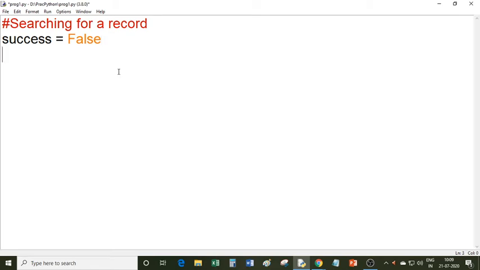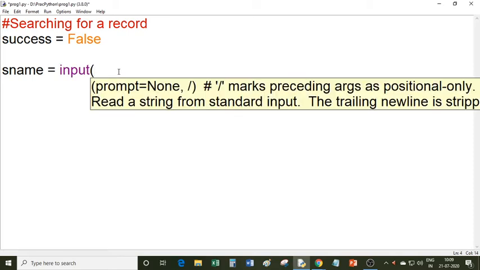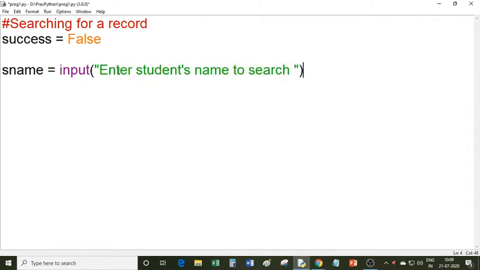Now I can ask the user to enter student's name to search. So user will enter the name of the student which he wants to search in a file. So that student name will be stored in this variable.